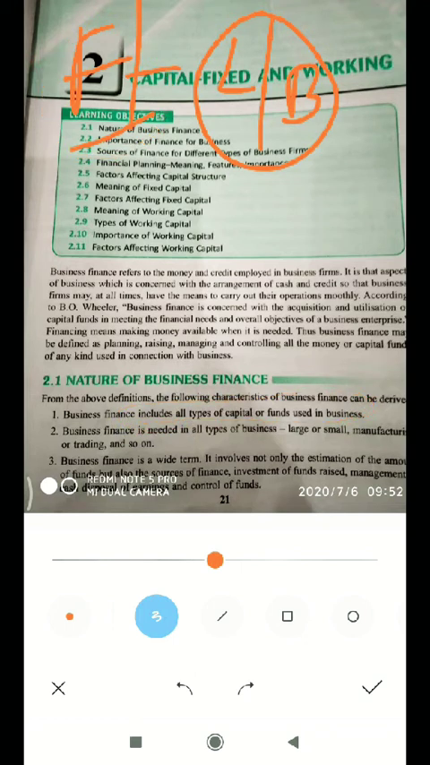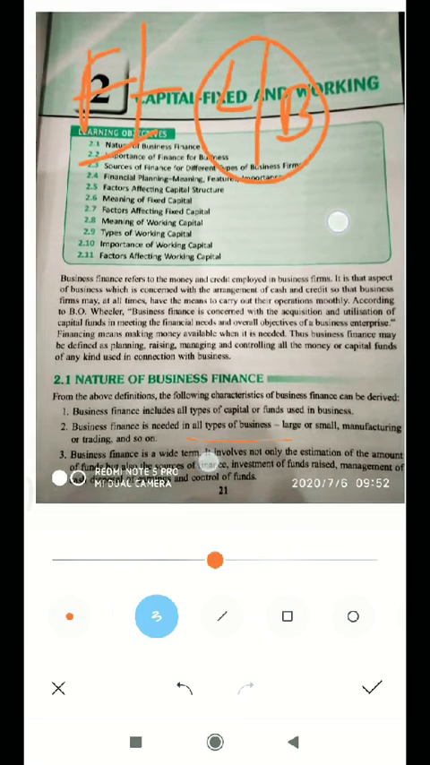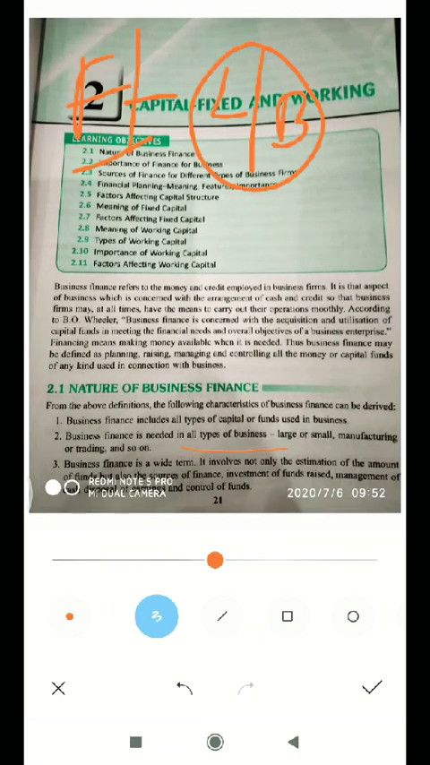Second, business finance is needed in all types of business, large, small, or sole trading and so on. There are three types of business, and every type has a requirement of business finance. Third, finance is a wider term. It involves not only the estimation of the amount of funds, but also the source of funds, investment of funds, management of cash, disposal of earnings, and control of funds.